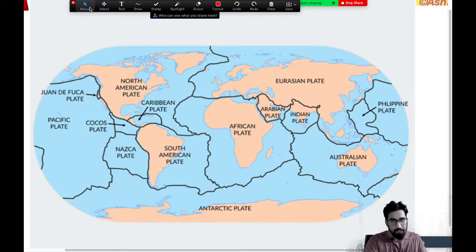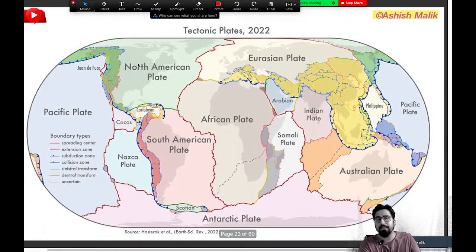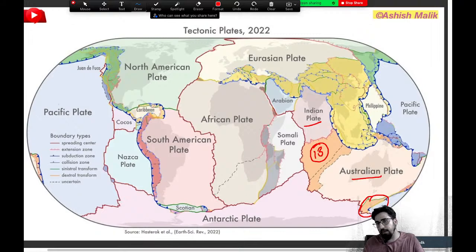But now, as per very recent findings, the scientists have added 2 more plates, guys. The scientists have added 2 more plates which we need to discuss. Look at these 2 plates. Please look at this. One is between the Indian plate and the Australian plate. Can you see that? Between Indian and Australian we have got this, the 13th one. And then we have got one more here, differentiated as number 14.